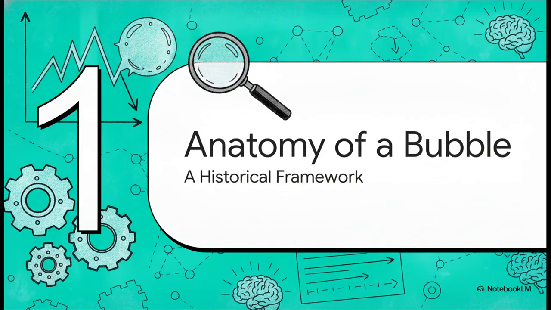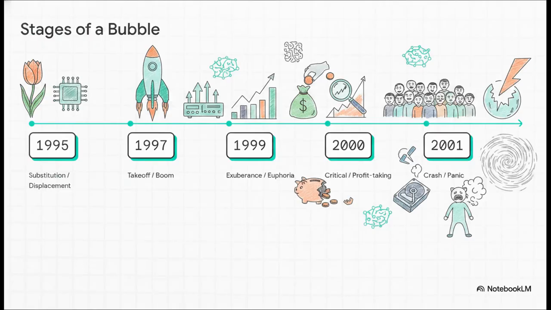All right, Section 1, Anatomy of a Bubble, a historical framework. So when we talk about asset bubbles, historical examples like the 17th century Dutch tulip mania often jump to mind, right? But the internet boom of the late 90s is definitely our most relevant modern benchmark. Charles Kindleberger, a renowned economic historian, outlined 5 specific stages of speculative bubbles, and we can map them out perfectly using the dot-com era as our baseline.